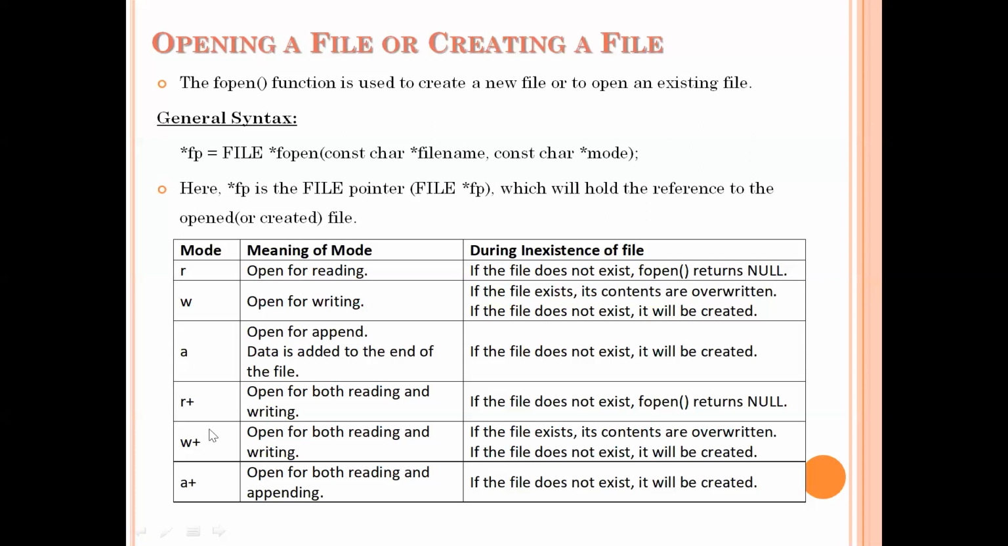Next one is a+. a+ indicates open the file for both reading as well as for appending. In this case, if the specified file name does not exist, then it will create the file with that name and open it for appending purpose. Okay, so these are the file modes available on text files.